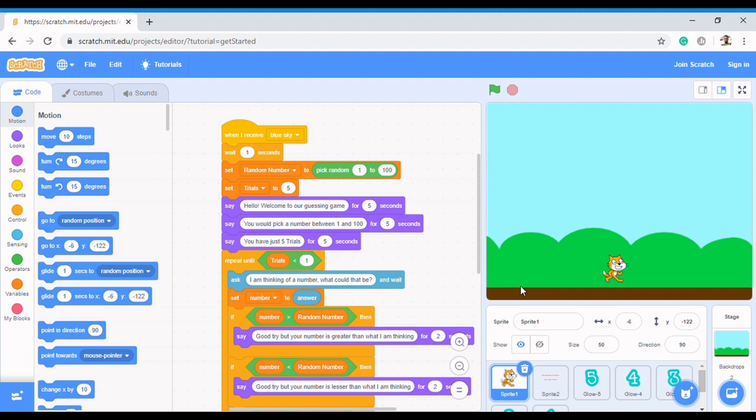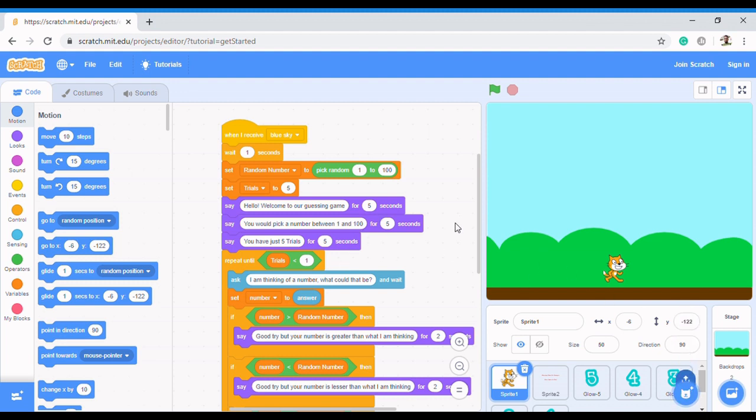This is part 3 of our guessing game, and this is the final stage. Don't worry, I'm not extending anything. If you want to improve on this guessing game, you could tweak it to suit your taste. But this is where I'm going to be ending the guessing game.